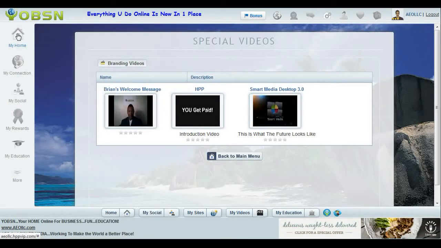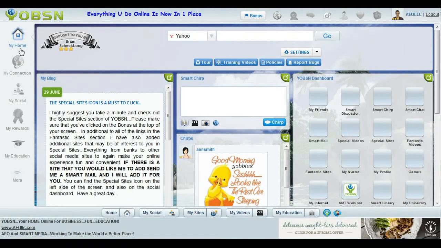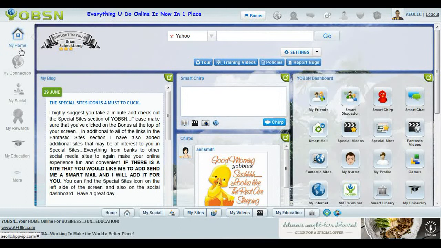So basically, when I go back home now, what I haven't told you yet is that what's unique about YOBSN is that within this portal, you literally have 10 search engines, because people say, well, how do I get to Google, or how do I get to Yahoo? Well, here's how. See this little bar up here?